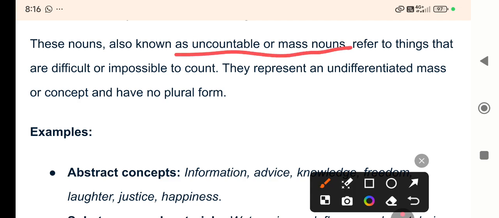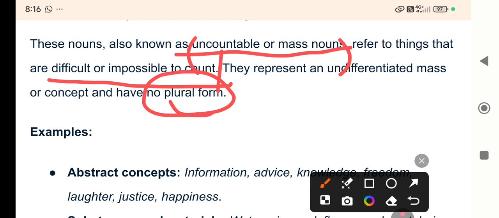Singular nouns which are uncountable or mass nouns refer to things that are difficult or impossible to count, and they represent an undifferentiated mass or concept, have no plural form. Important. Uncountable nouns have no plural form.